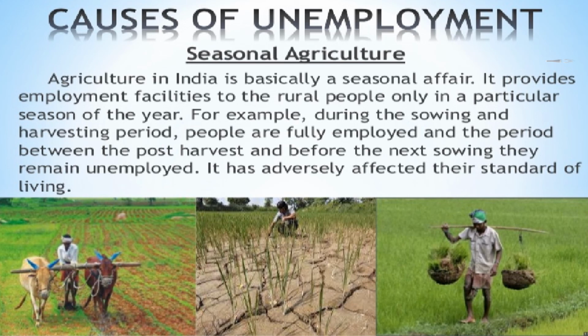Causes of unemployment. Seasonal agriculture. Agriculture in India is basically a seasonal affair. It provides employment facilities to the rural people only in a particular season of the year. For example, during the sowing and harvesting period, people are fully employed, and the period between the post-harvest and before the next sowing they remain unemployed. It has adversely affected their standard of living.